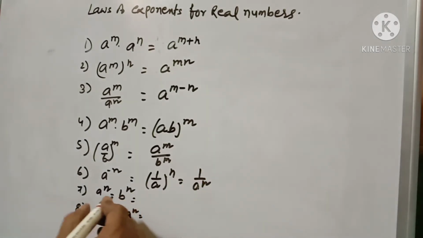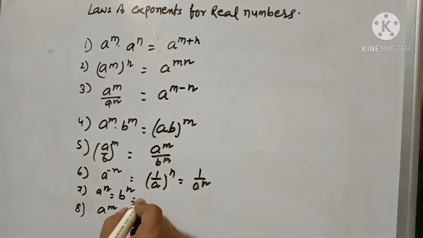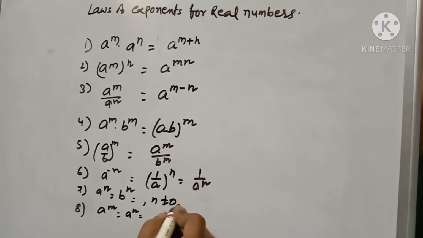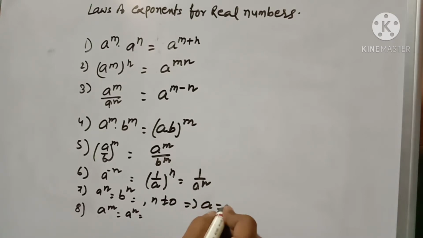Here the base is the same, so the power is the same, but one thing you have to see: n is not equal to 0. That time, this implies that a equals b. But here the base is the same, so therefore m equals n. These are some important formulas you have to go through. With these formulas you can solve each and every sum.